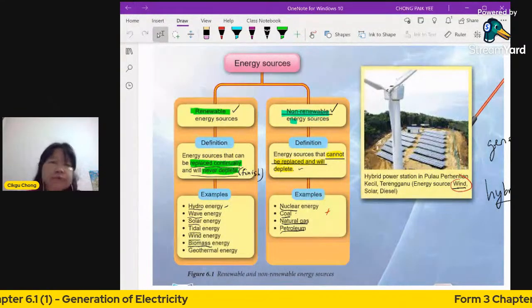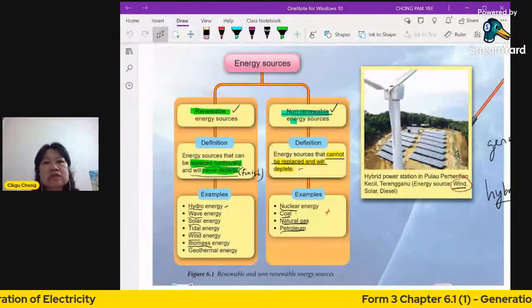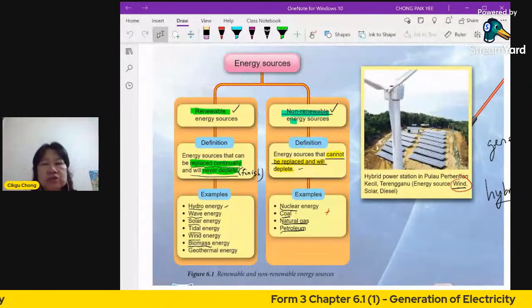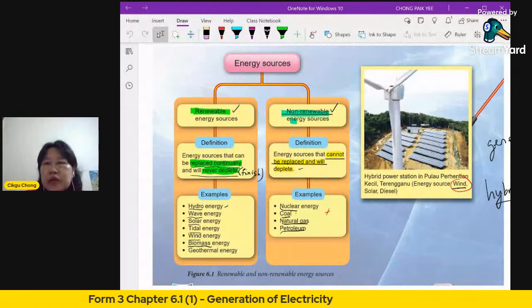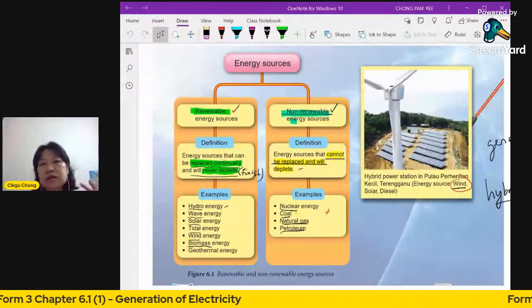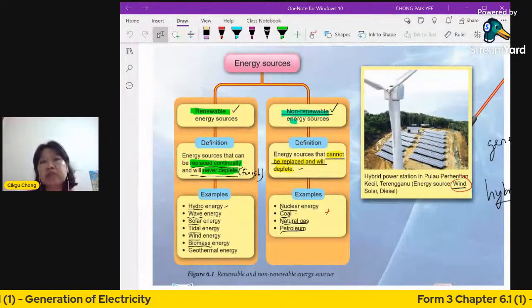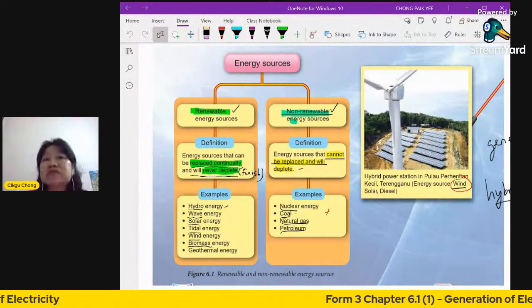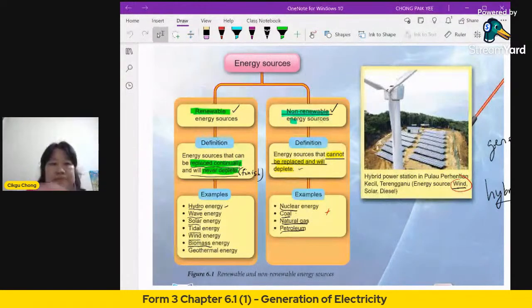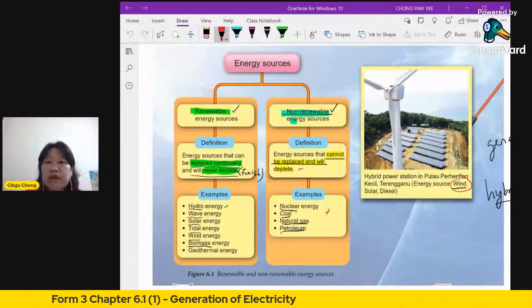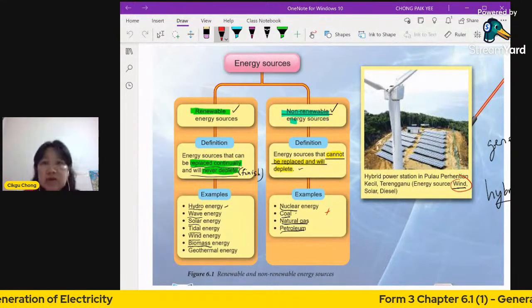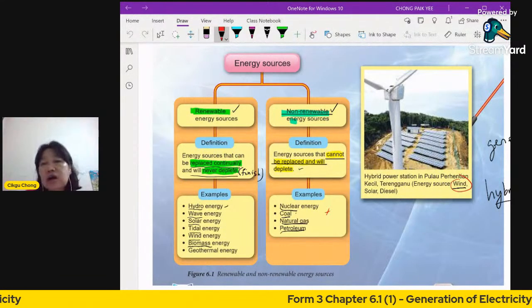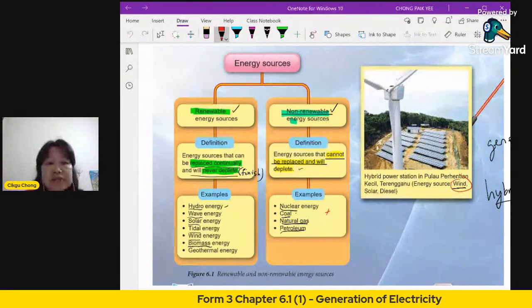So it's always there. So you see all the water in the ocean. You see the water in the lakes and the river. You cannot really finish using it because if you don't see the water, it's actually in vapor form. But once it rains, it comes back down into liquid form. It's always there. Wave is the wave that we see in the ocean. It's from the currents and so on. The wave will always be there because of the movements of the ocean currents and so on.